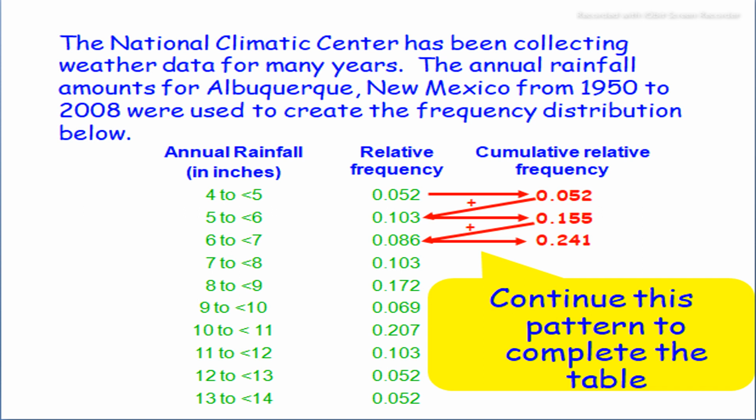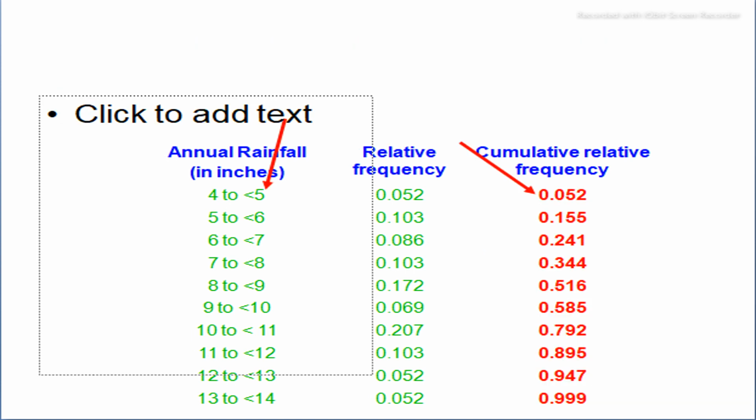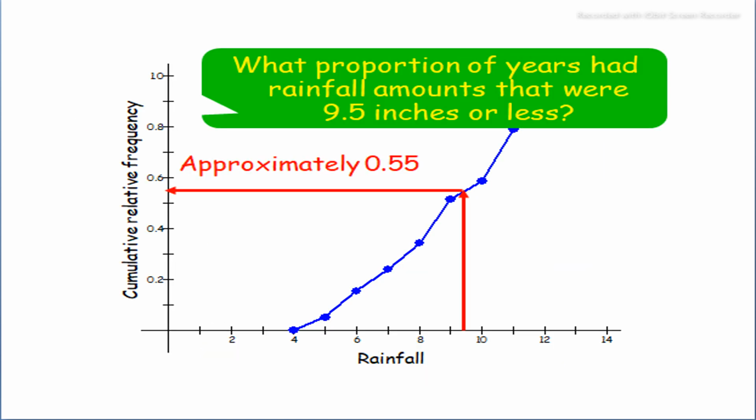We add the first relative frequency to the second, then the second cumulative relative frequency plus the third relative frequency, and continue this pattern to complete the whole table. In this context, annual rainfall in inches is the upper class limit, and 0.052 is the first cumulative relative frequency.